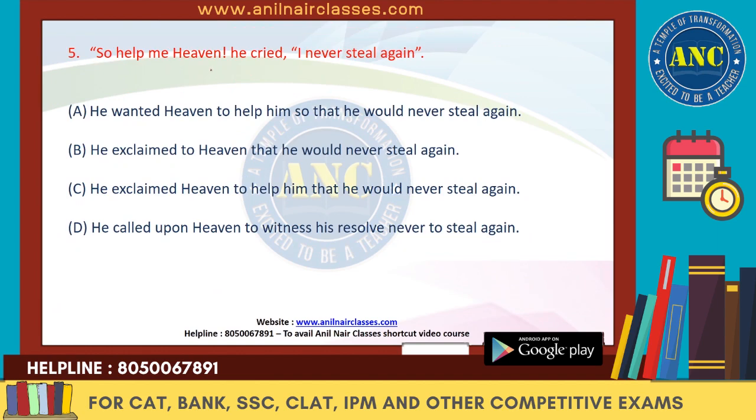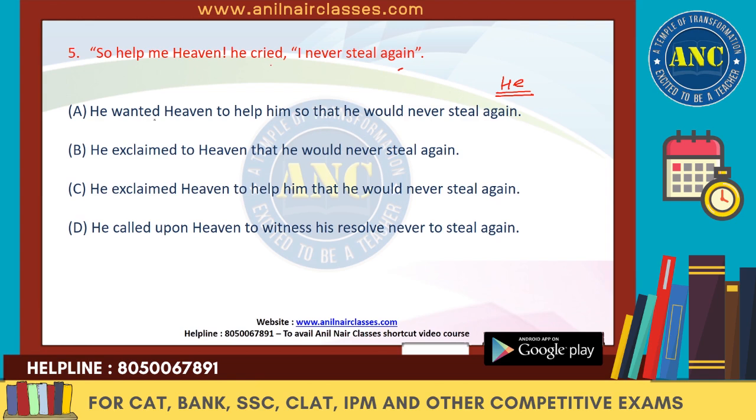So help me heaven, I cried. I never steal again. Now this is the exclamatory sentence, right? So we have already discussed that when we don't know who is speaking, that time we always consider it as "he." We will always consider that some male gender is speaking. Now what he has done, he has exclaimed. We know it very clearly that he exclaimed.